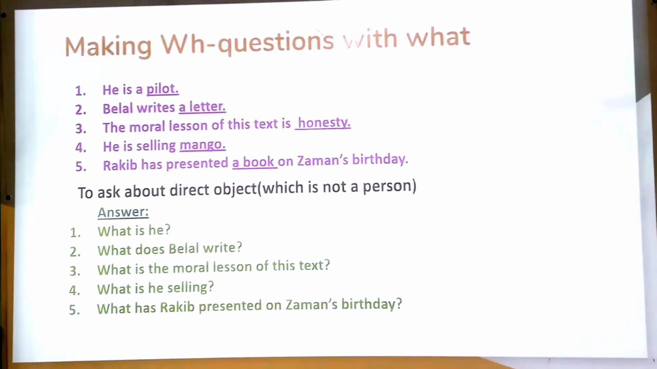Dear student, now look at the answers. Number 1, what is he? Number 2, what does Belal write? Number 3, what is the moral lesson of this text? Number 4, what is he selling? Number 5, what has Rakib presented on Jaman's birthday?